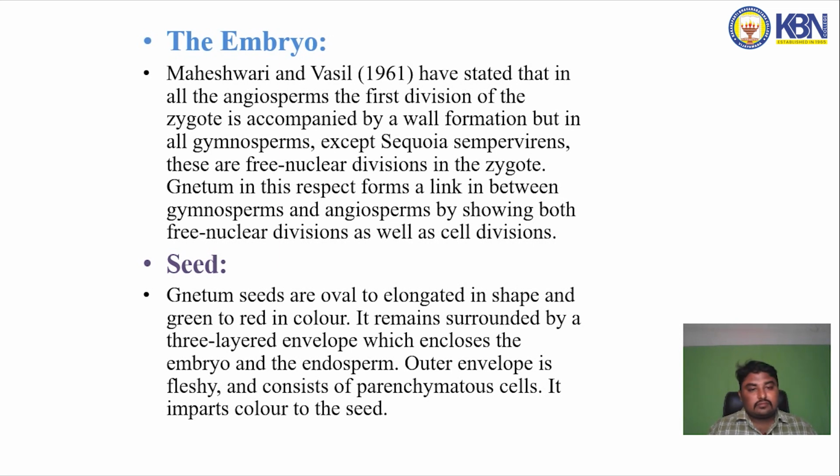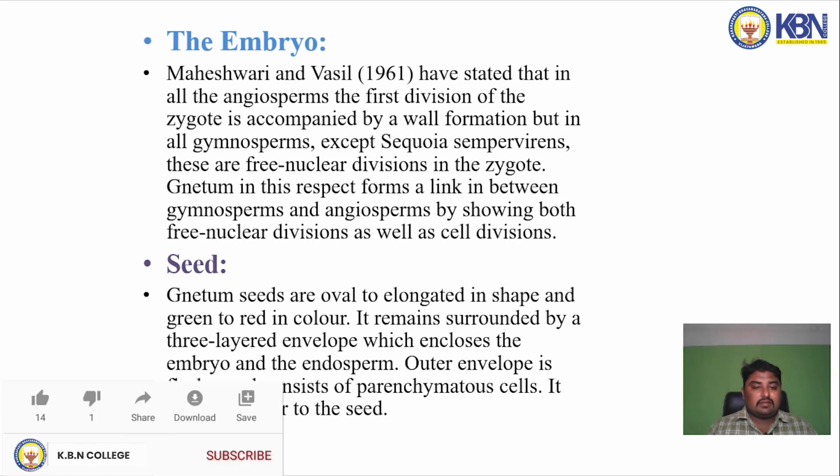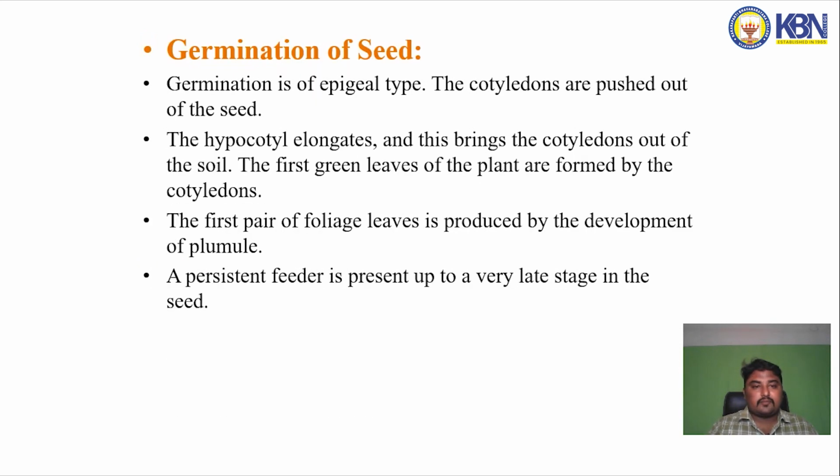Seed. Gnetum seeds are oval to elongated in shape and green to red in color. It remains surrounded by a 3-layered envelope which encloses the embryo and the endosperm. The outer envelope is fleshy and consists of parenchymatous cells. It imparts color to the seed.